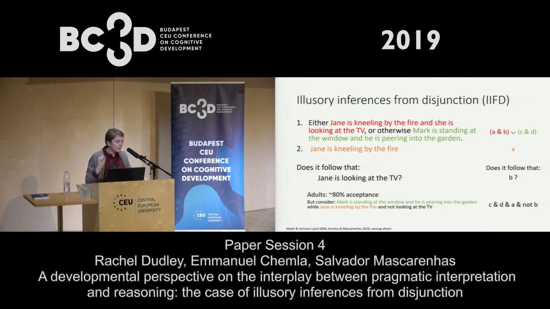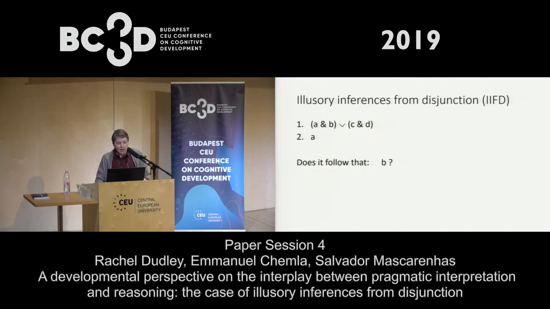So the idea here is that premise 1 has this disjunction. You have A and B, or C and D. Premise 2 tells you A. There's partial overlap with the first disjunctive premise 1. And you're asked whether it follows that B. This is a very attractive conclusion or inference for people to make, but that doesn't necessarily have to be the case, because you have cases where you satisfy the second disjunct of premise 1. You also satisfy premise 2, but it doesn't follow that B.